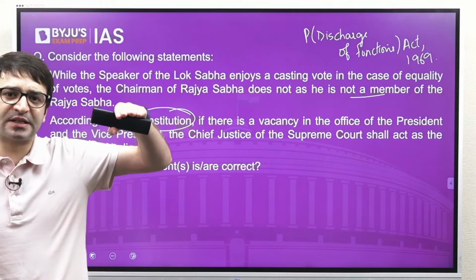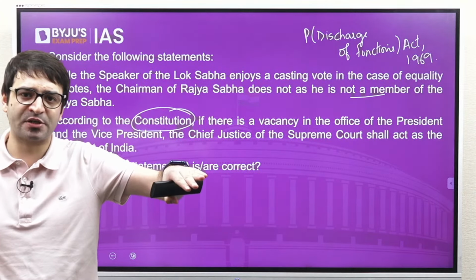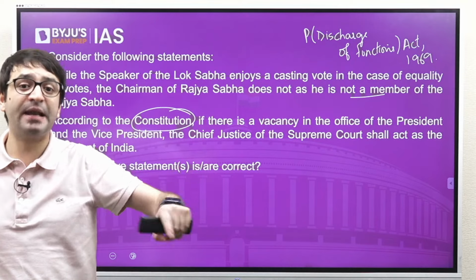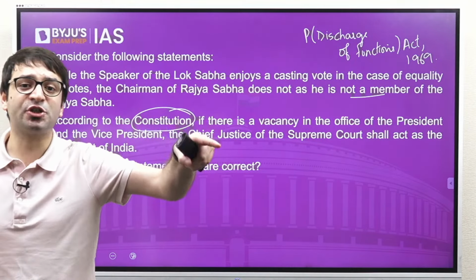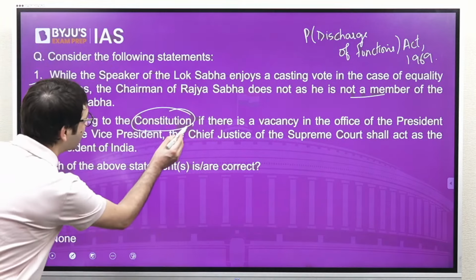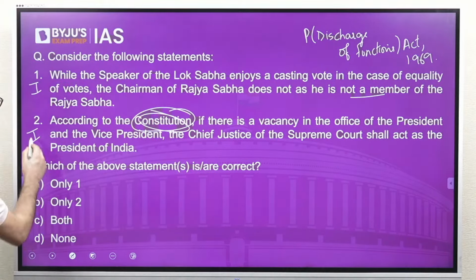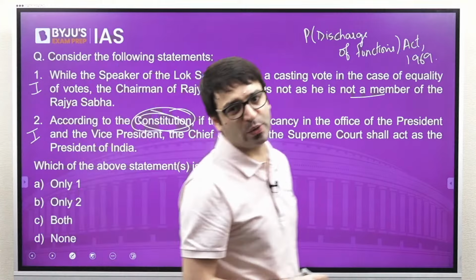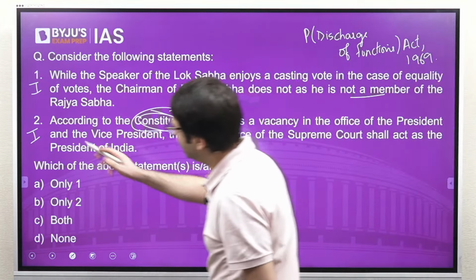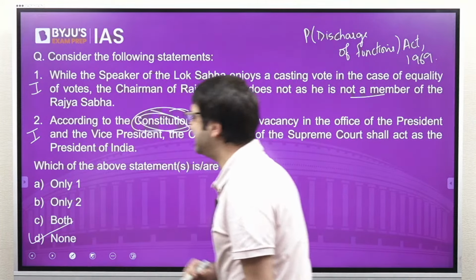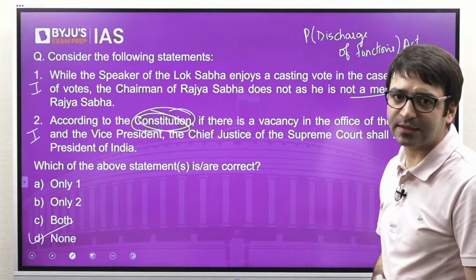It is this act which creates possibilities. Vacancy in the office of the President, the Vice President may act as the President of India. Vacancy there as well, then the Chief Justice of the Supreme Court. If not, then a senior judge of the Supreme Court. But this is not mentioned in the Constitution. So this statement is also incorrect. The question is asking, which of the above statements is or are correct? Neither 1 nor 2, D, none of the above is the right answer.